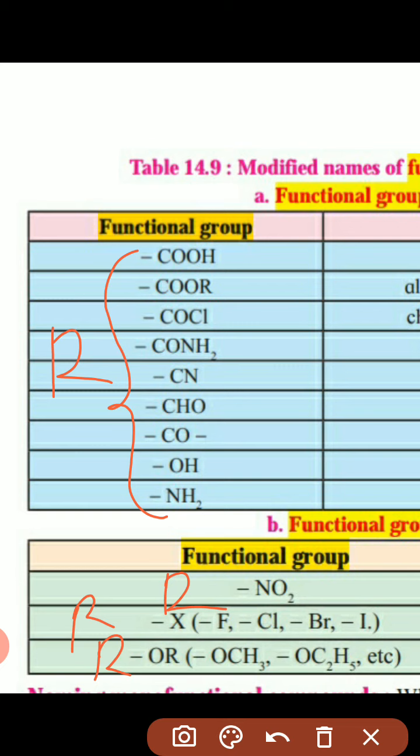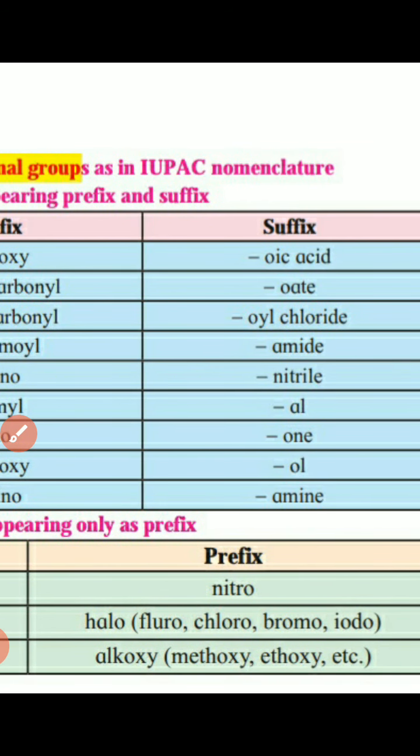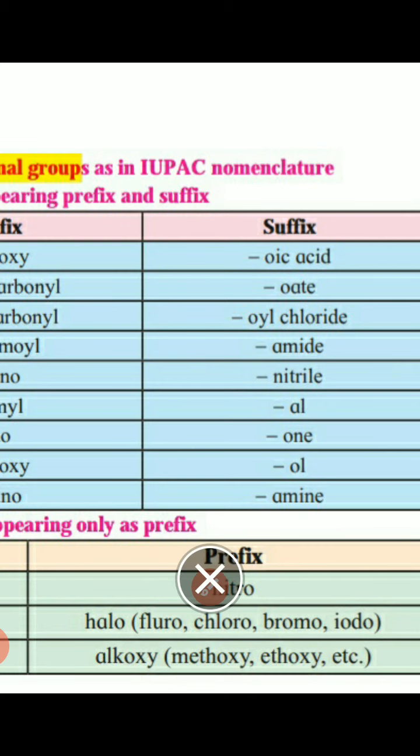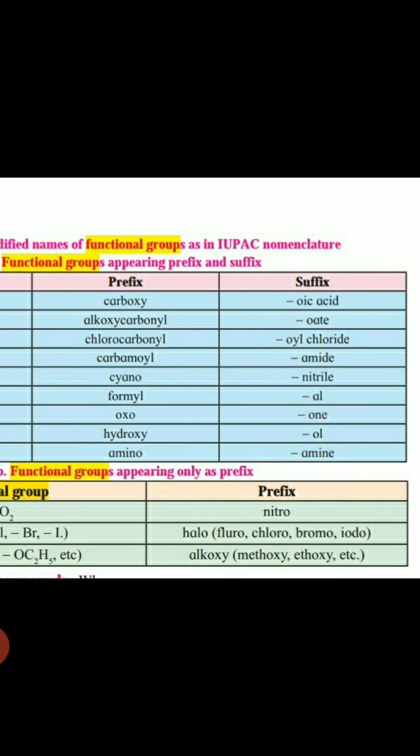Now for nitroalkanes and haloalkanes, we write alkane, and before the alkane the 'e' can be replaced. Understand, student? These are the functional groups and their IUPAC nomenclature.